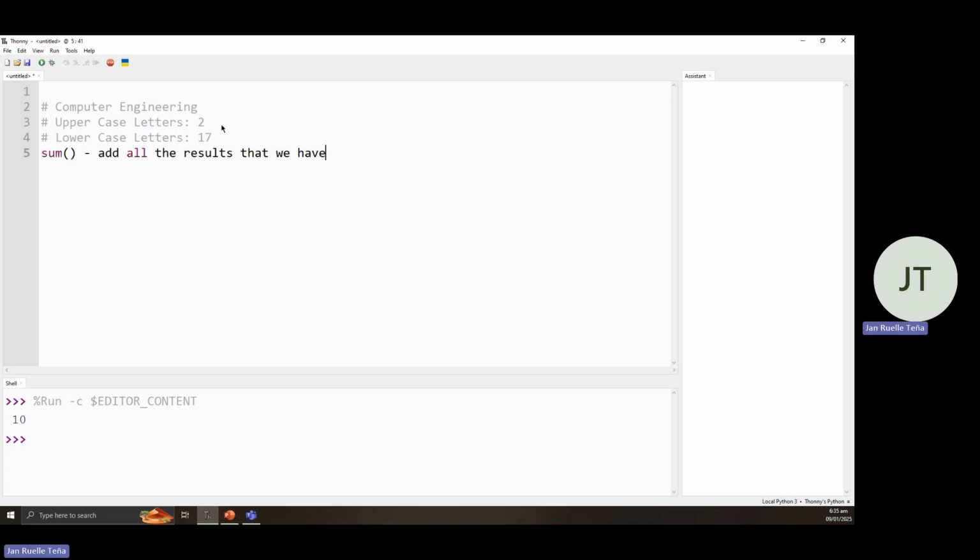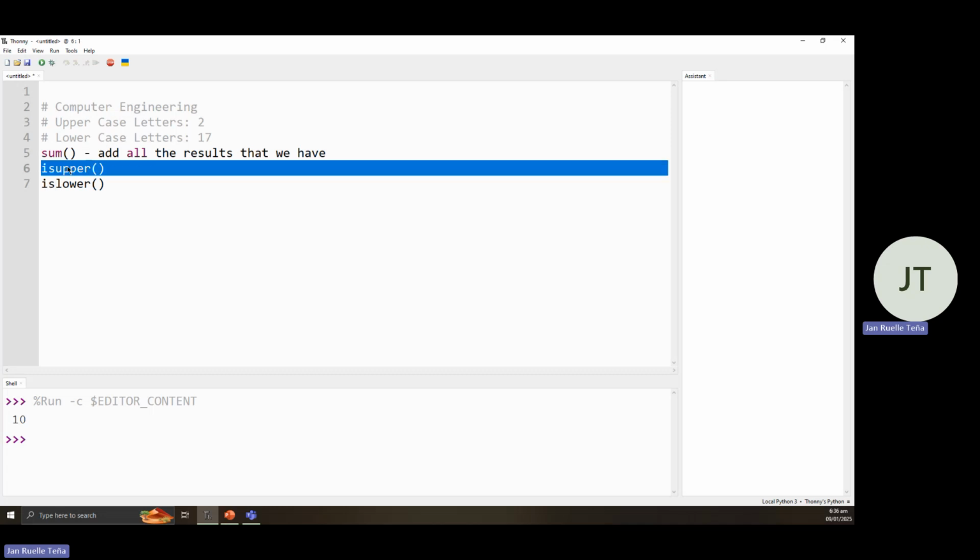Since we are counting uppercase and lowercase, there are also built-in methods called isupper and islower. This determines or checks if it is an uppercase or a lowercase letter.